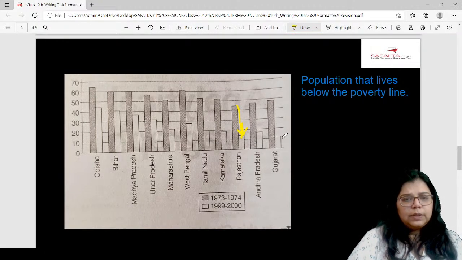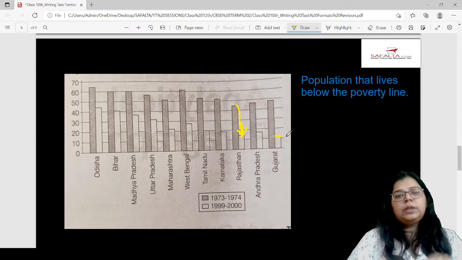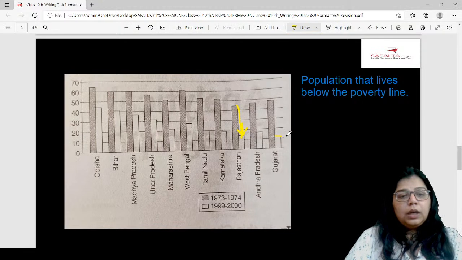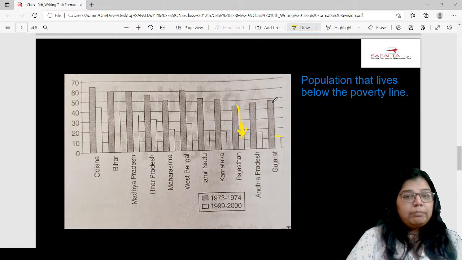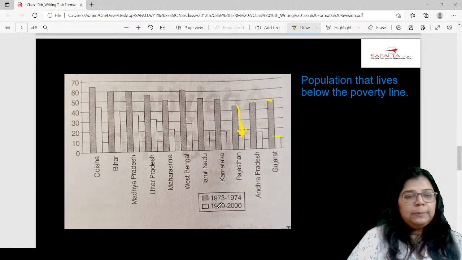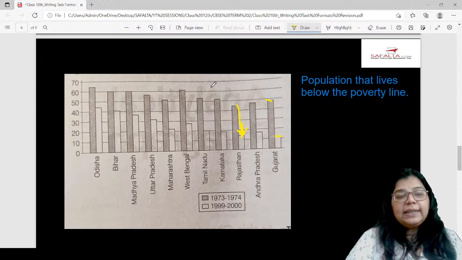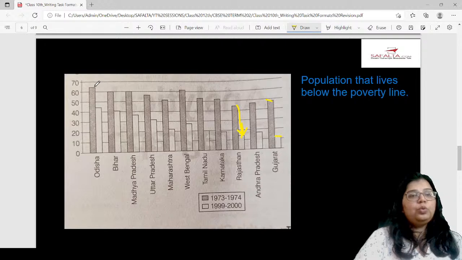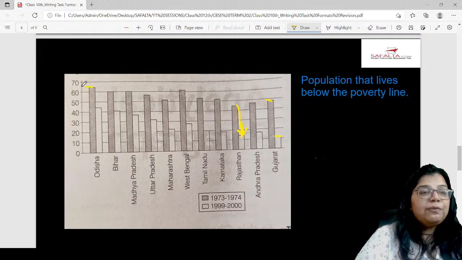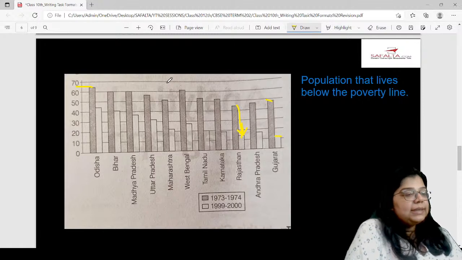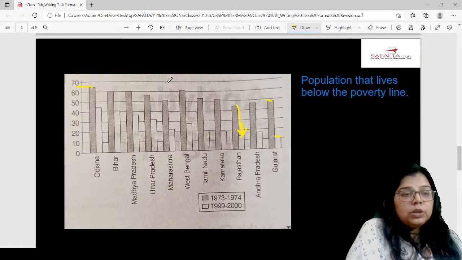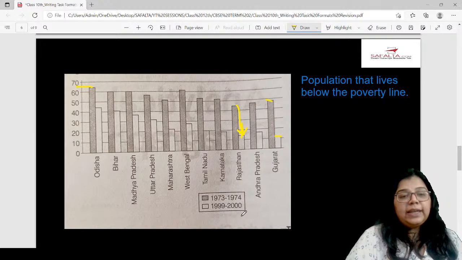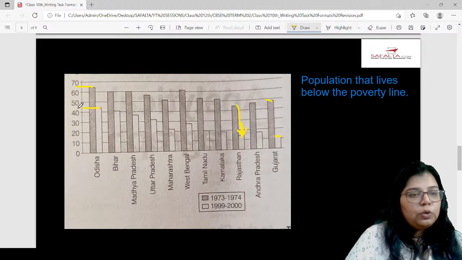What else? Gujarat also has about 10 million people who live below the poverty line in 99-2000, but this figure was close to 50 million in 1973-74. Now, which state had the highest population that lived below the poverty line? It was Odisha, which had about 65 million people below the poverty line. And in 99-2000, that number has just dropped to 45.